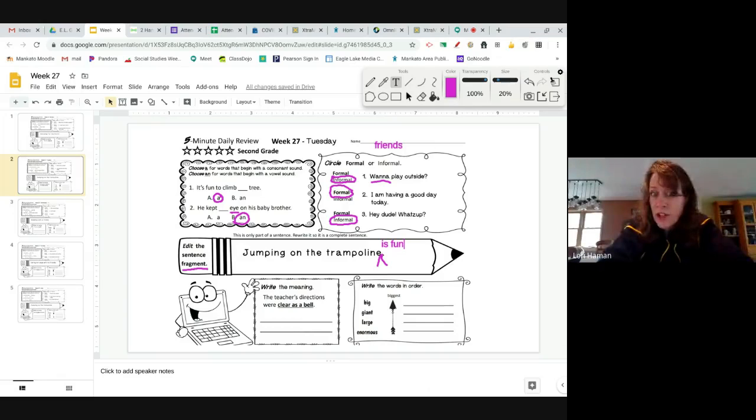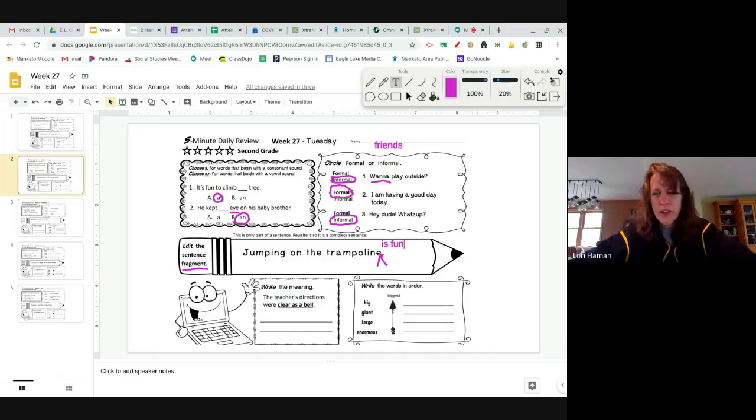How about the sentence, say, "Jumping on the trampoline is fun"? Now we have added a part that tells more about the beginning. So we have both parts. The first part is called the subject, and the part we added is called the predicate. We need both parts. Now, it might seem to you that I haven't added an end mark here, but if you look really carefully, I squeezed in the caret before the end mark. So just those words are fitting in.